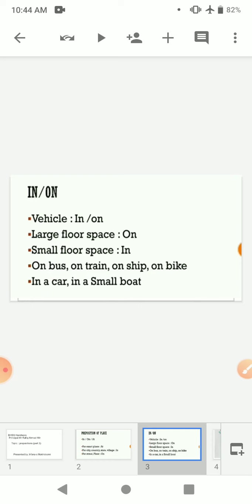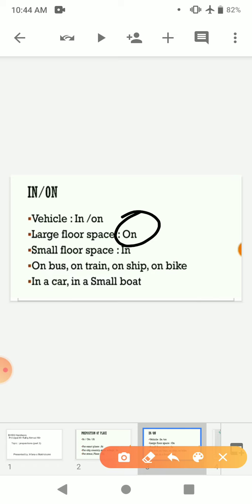Now coming to the use of in and on for vehicles. For example, we have car, bus, train. For vehicles which are large in space, we use on.